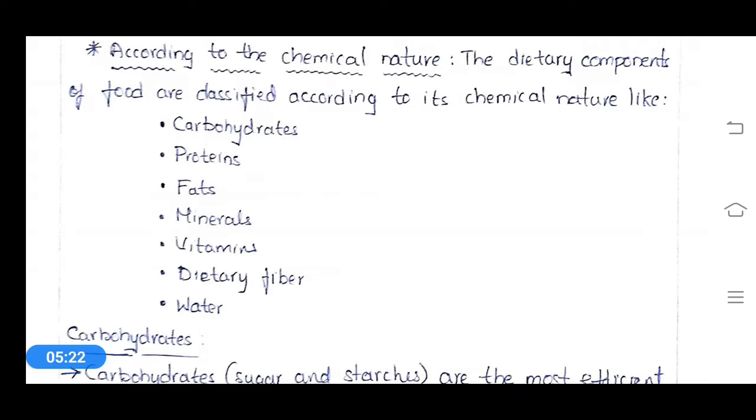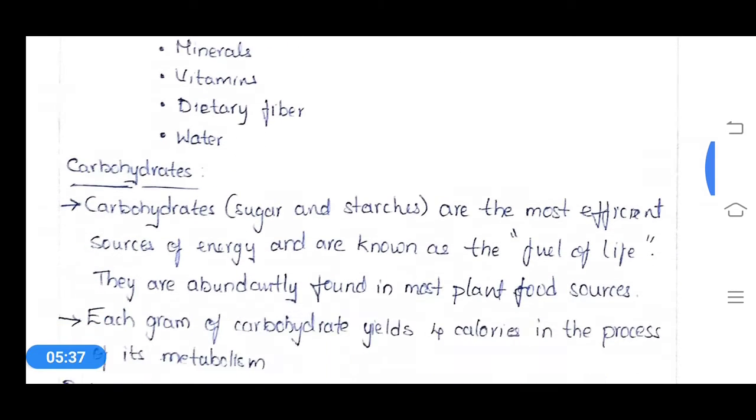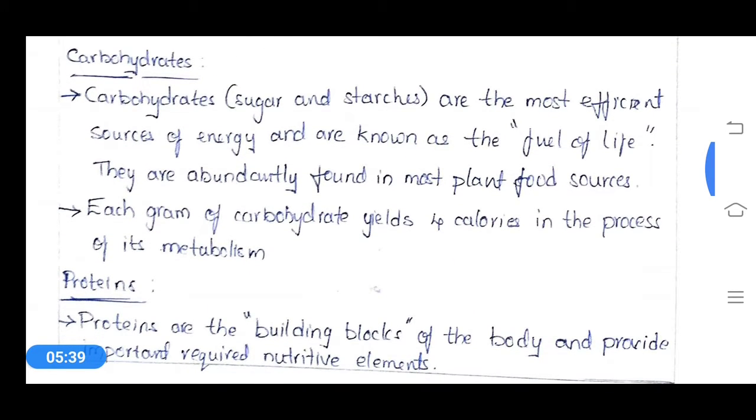So based on chemical nature, we have these seven types of nutrients: carbohydrates, proteins, fats, minerals, vitamins, dietary fiber, and water.